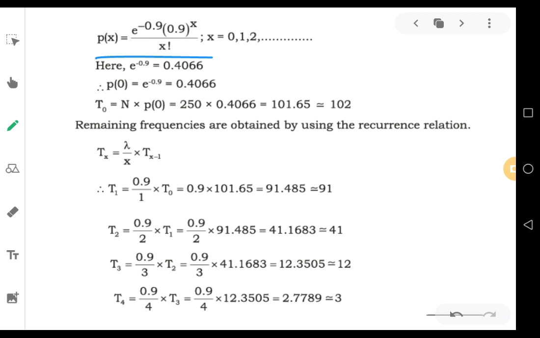Using that formula, if you calculate P0, it is e to the power of minus 0.9 into 0.9 to the power of 0 divided by 0 factorial. So 0 factorial is not applied, you can just remove it. What is left over is e to the power of minus 0.9. So we should find the value of e to the power of minus 0.9.